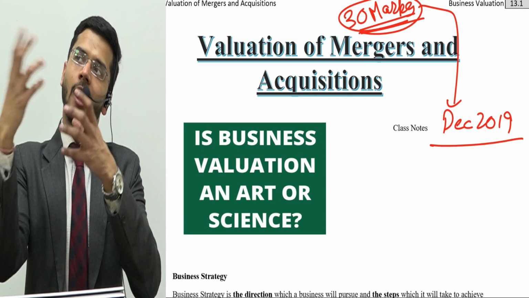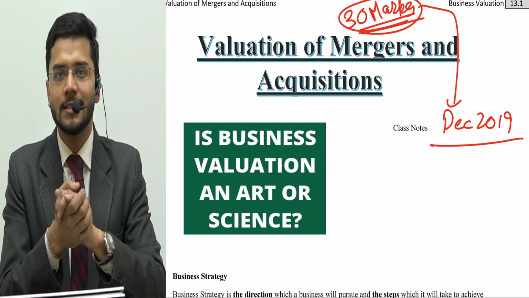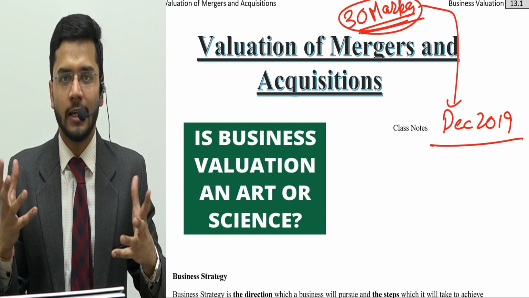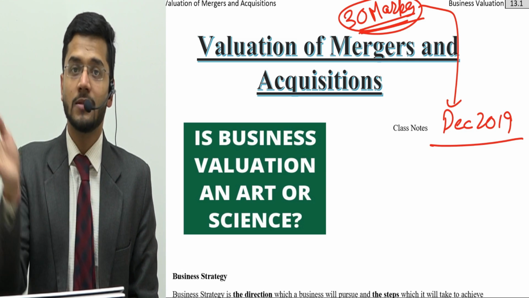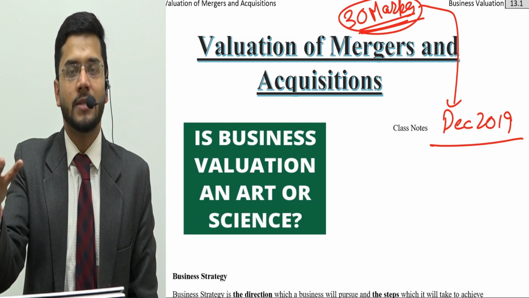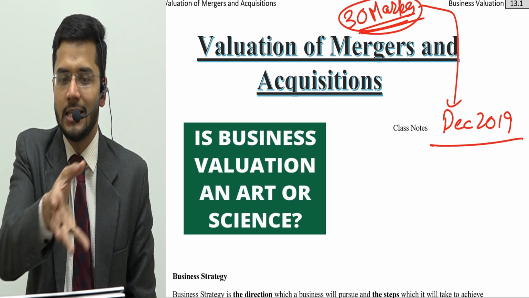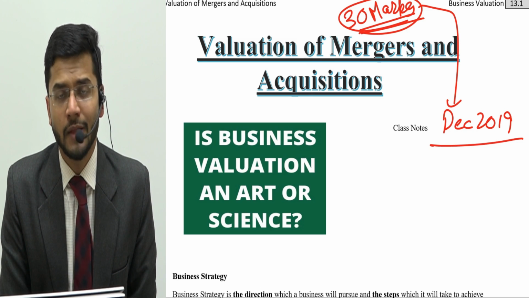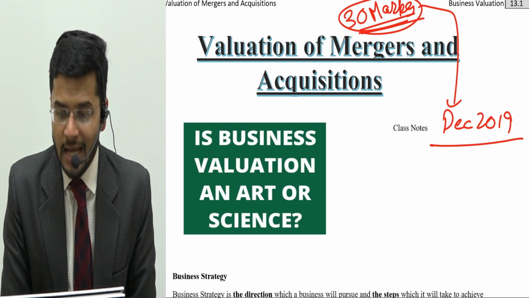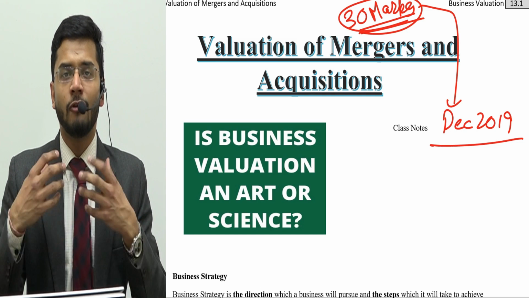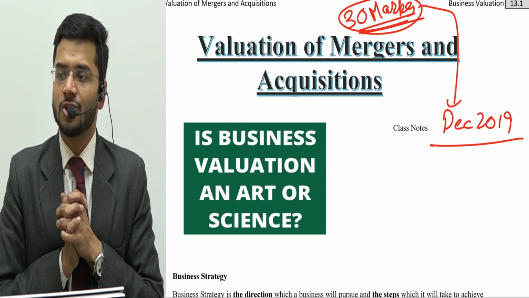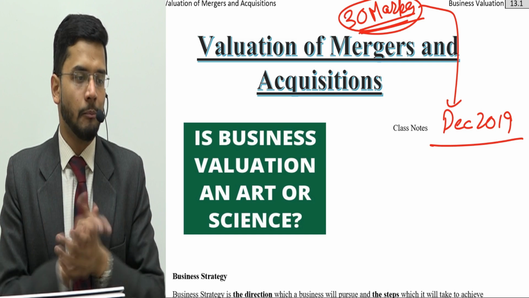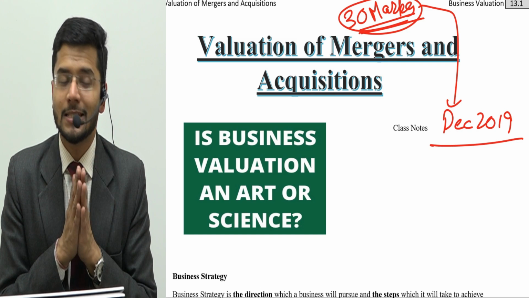So what is the difference between an art and a science? Science follows straight-jacketed formulas and approaches towards everything. For science, there are universal laws which are applicable in the entire universe, and they do not change with change in country, state, condition, or any place. They remain constant in the entire world. That is science. And science can be learned through bare formulas or through bare application of a particular concept to a practical situation. That is how science works. There is no role of practice in science.